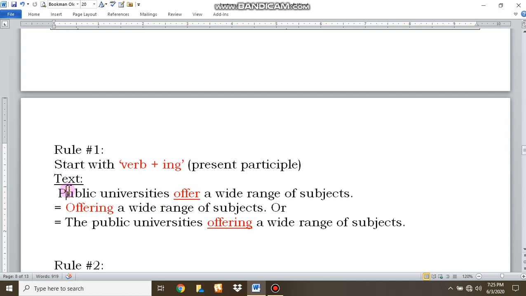See here the text. Public universities offer a wide range of subjects. This is the verb. So I can start with this verb offering, and I have added ing with this verb, and that is offering a wide range of subjects. I can also make this answer in one alternative way, that is public universities offering a wide range of subjects.